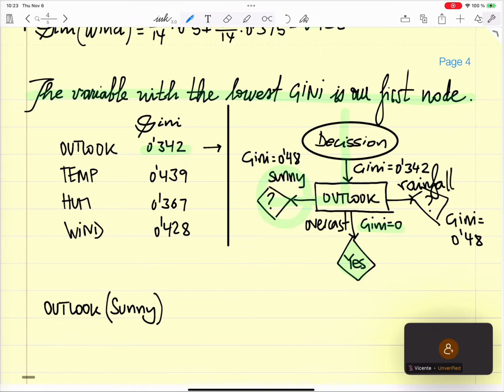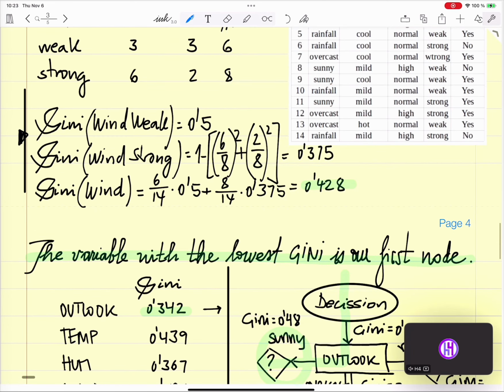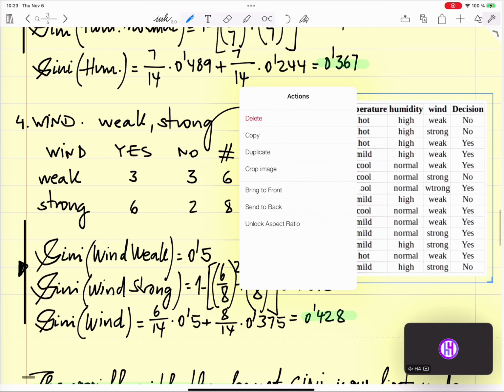So I continue with Outlook Sunny, and I combine Outlook Sunny with the other criteria: temperature, humidity, or wind. And then I look at which combination brings me the lowest Gini.